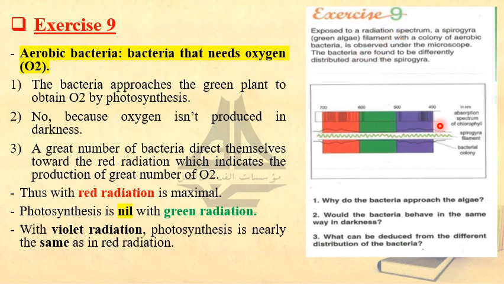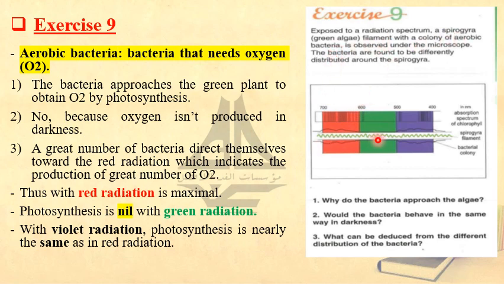Look at it. Which colors? Violet, green, and red. They got a Spirogyra, a green algae or a green plant. They are telling you that we've got a green algae, and it is exposed to radiation spectrum, as if they are telling you that this green plant is being exposed to different colors of light: violet, green, and red, with a colony of aerobic bacteria.